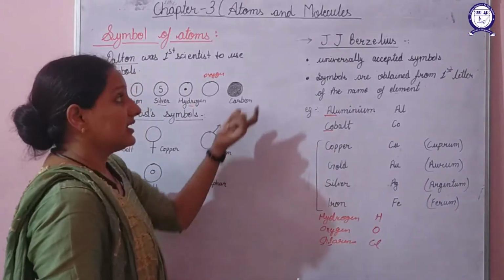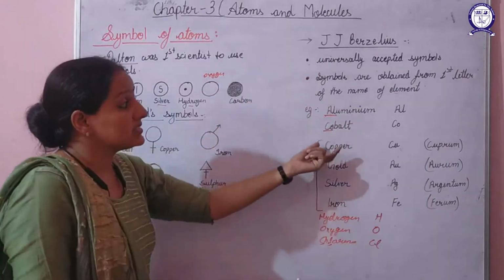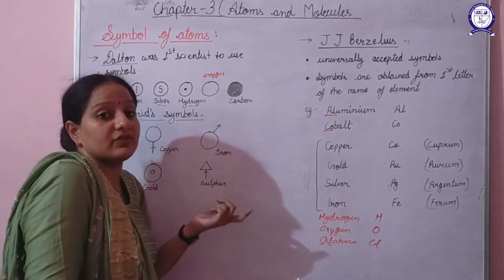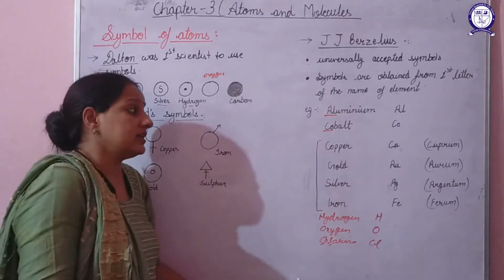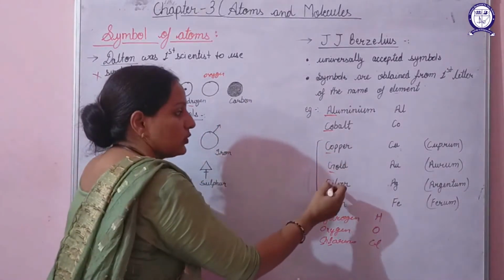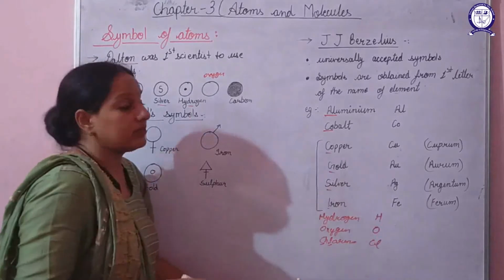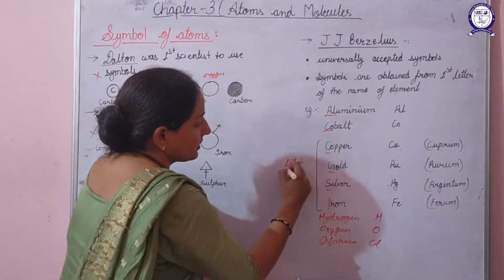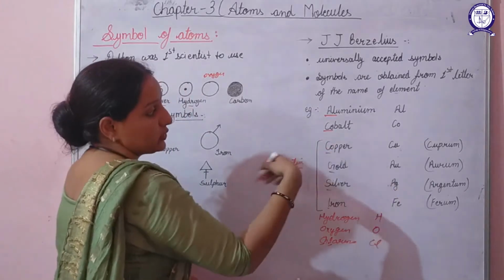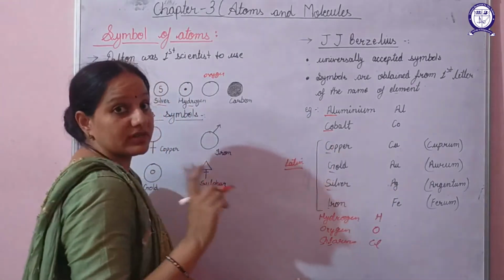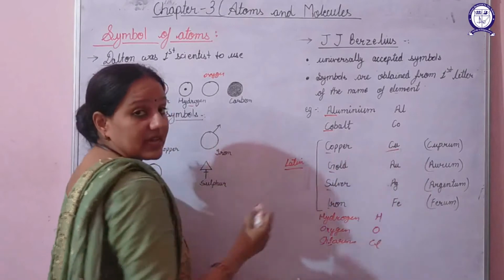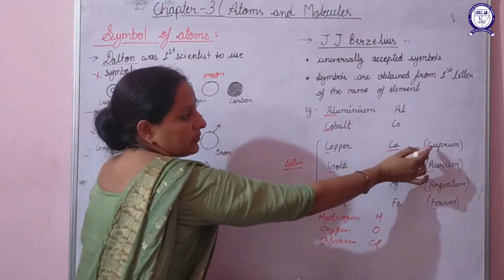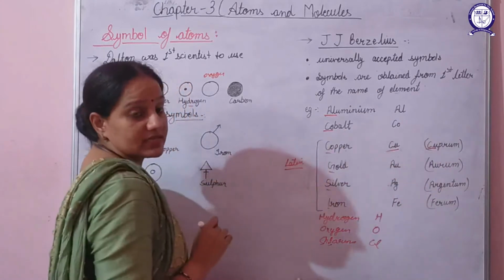One more thing, J.J. Berzelius's symbols were obtained either from their modern names or from the Greek or Latin names. So copper, gold, silver and iron obtained their symbols from their Latin names. That means copper, according to our theory, must be Co, but instead of Co, we are writing it as Cu because the Latin name for copper is cuprum. From there, he got its symbol as Cu.